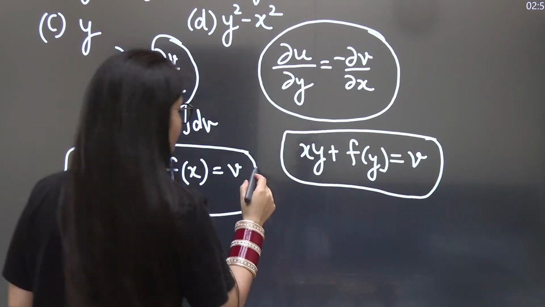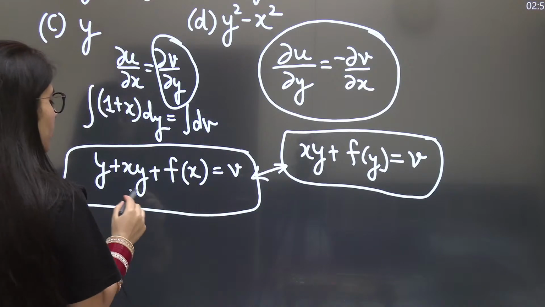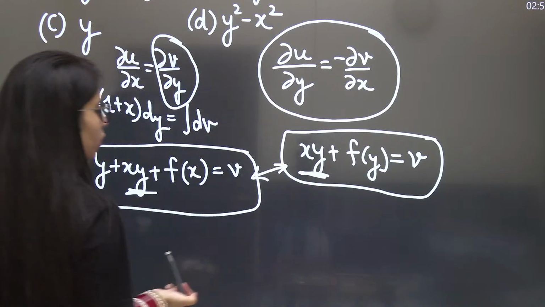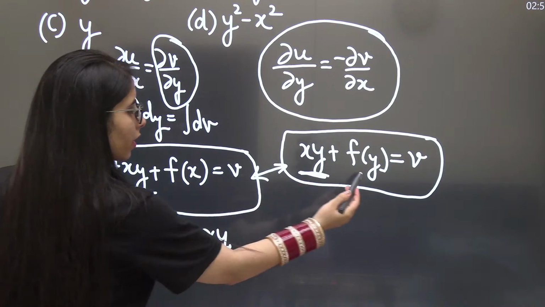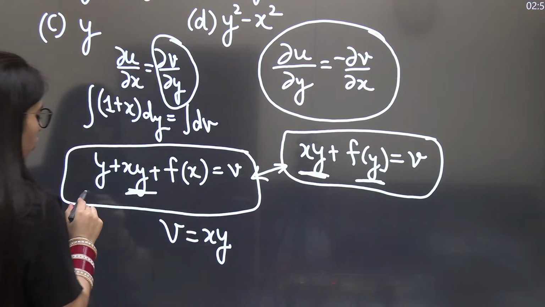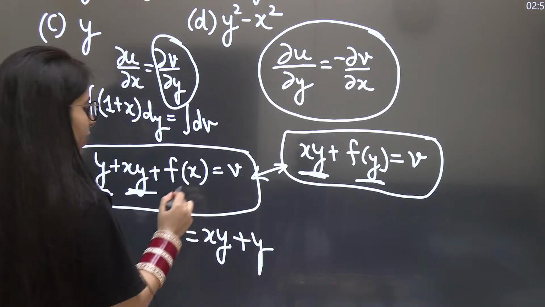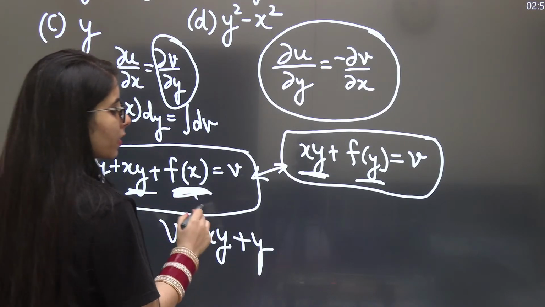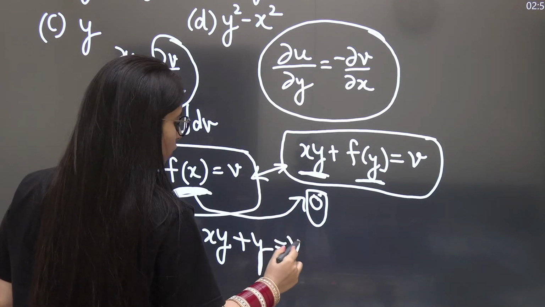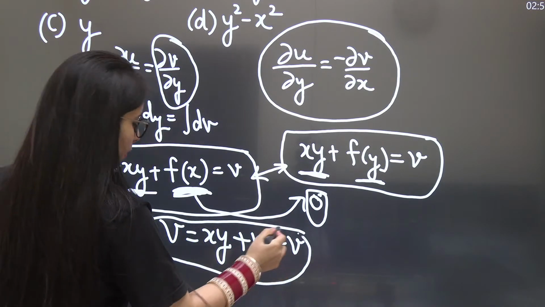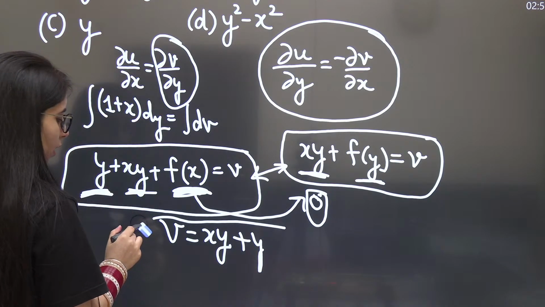Now you have to compare both of them and merge them. You can see xy is here and xy is here, so that will be in the v expression. At the same time, this requires some function of y, and you can see a function of y is present here, which means it will be here too. Then it requires some function of x, but there is none, which means it is simply 0. So v is equal to xy plus y. That's how you get your final answer.